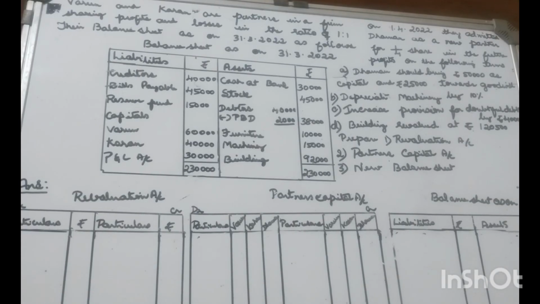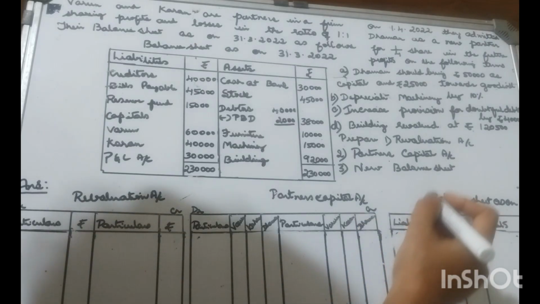Today we will solve a 12 marks question. This is a question that has arrived for the exam, a question from the question paper. Two partners are Varun and Karan, whose profit sharing ratio is 1:1. They are equal partners. The balance sheet is given in the question.